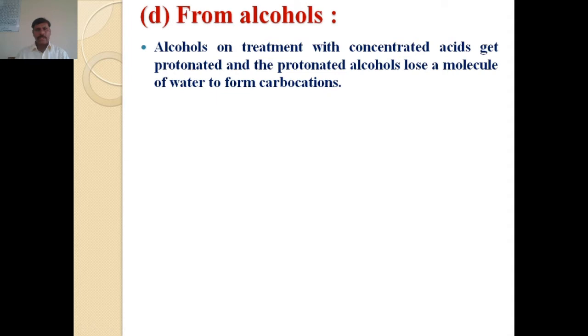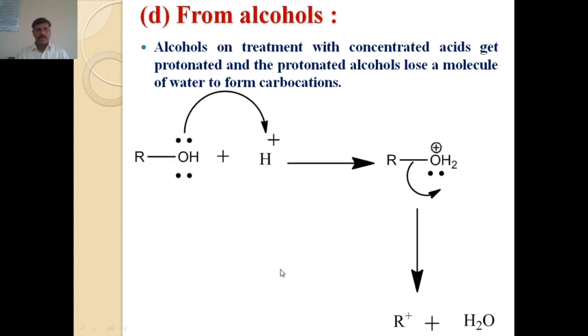Further, fourth method, generation of carbocation from alcohol. We have seen many times that when alcohol is treated with concentrated acid, it undergoes protonation and loss of a water molecule takes place to form a carbocation. The alcohol has a lone pair of electrons on oxygen.